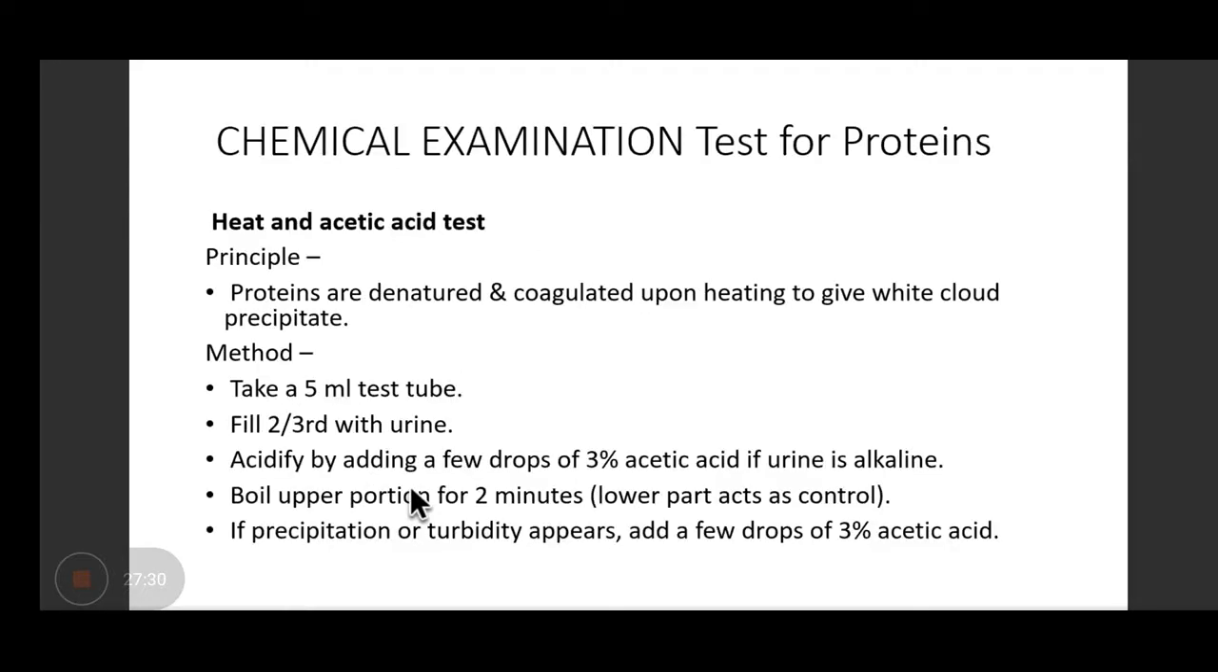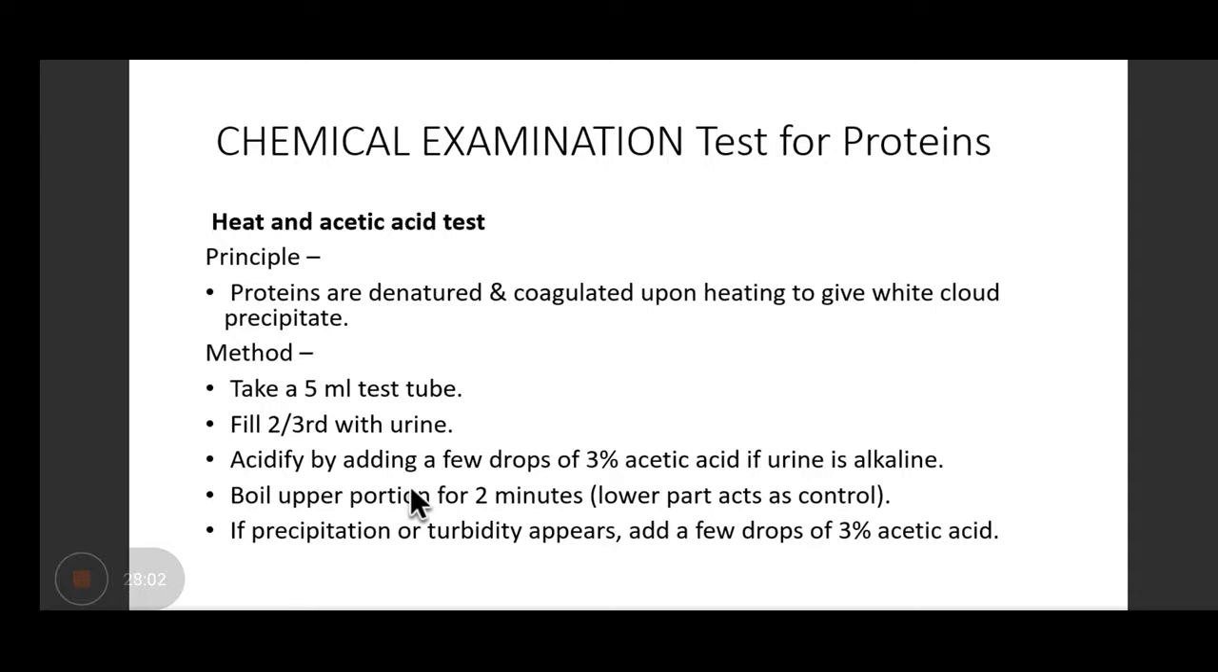Now coming on to the test for protein. The test that you have to perform here is the heat and acetic acid test. The principle. Very important. You have to remember the principle and the method. Correct method. How to do it as well as how to interpret your result. So listen very carefully. Okay. The principle is that these proteins are denatured and coagulated when they are heated. Okay. And a cloud-like white precipitate forms.